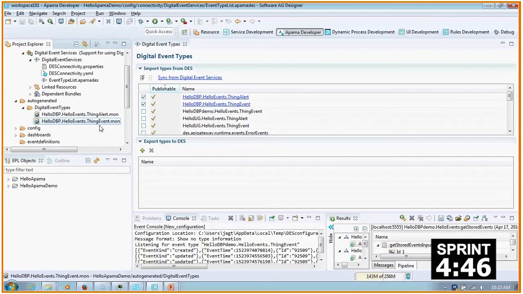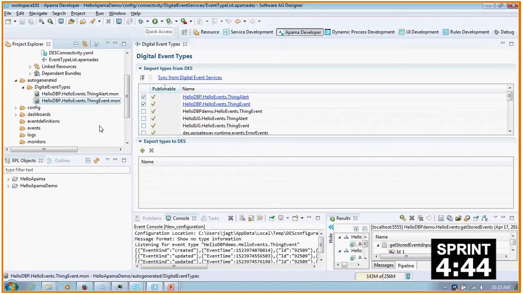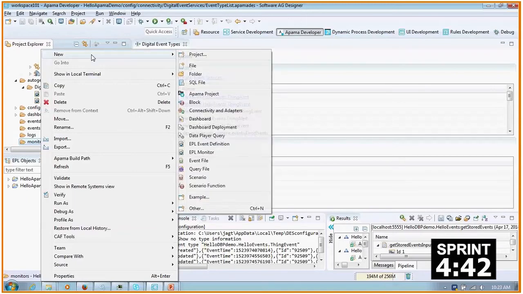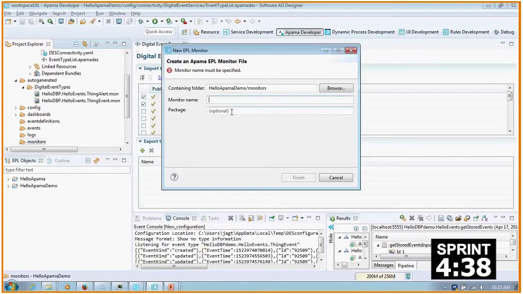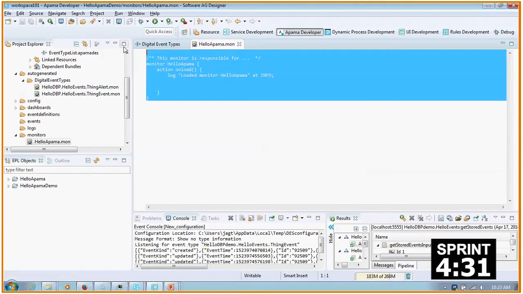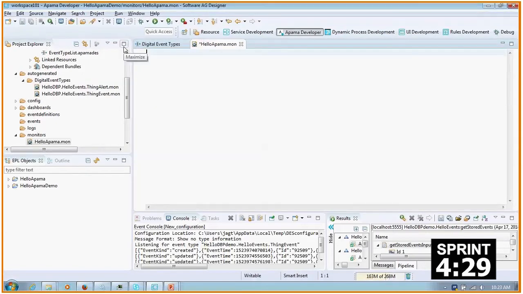Now I'm going to build that little monitor file. What this monitor is going to be doing is a little bridge that takes those events from the digital events and pushes them into the Apama correlator, where we can then start to execute queries on them.